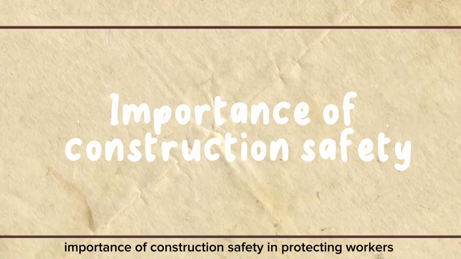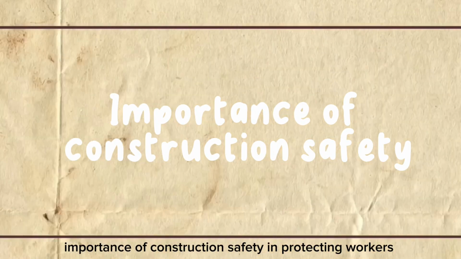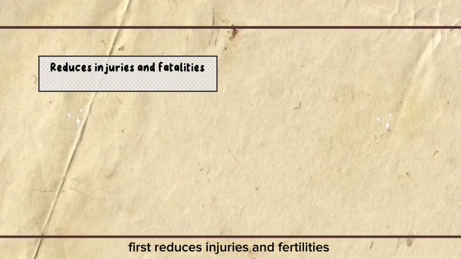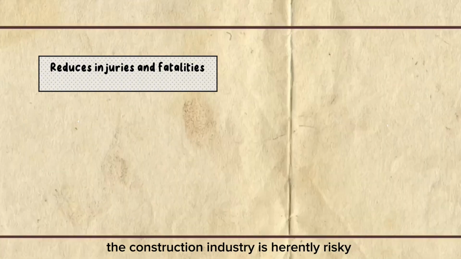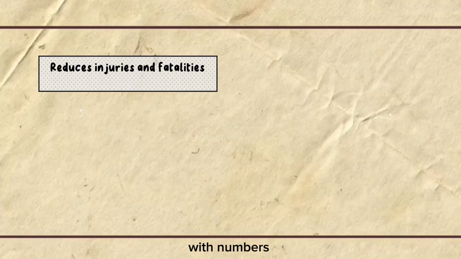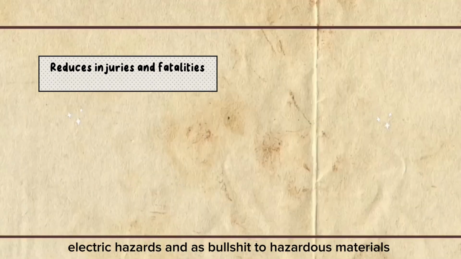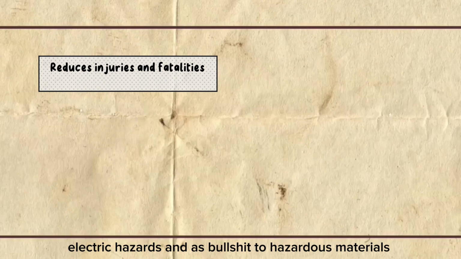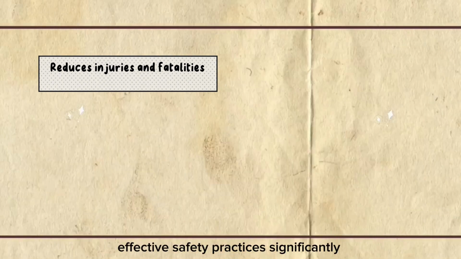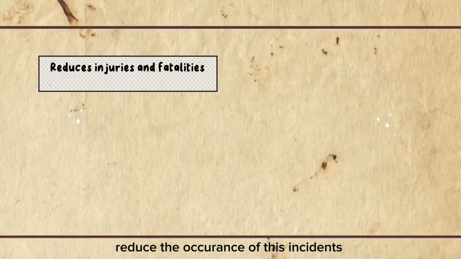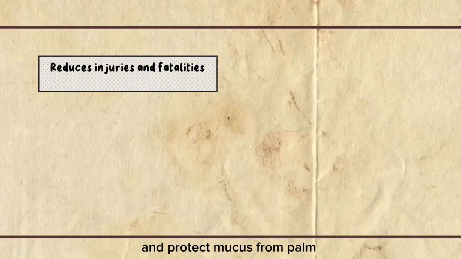Importance of construction safety in protecting workers. First, reduces injuries and fatalities. The construction industry is inherently risky with numerous potential hazards such as falls from heights, falling objects, electrical hazards, and exposure to hazardous materials. Effective safety practices can significantly reduce the occurrence of these incidents and protect workers from harm.